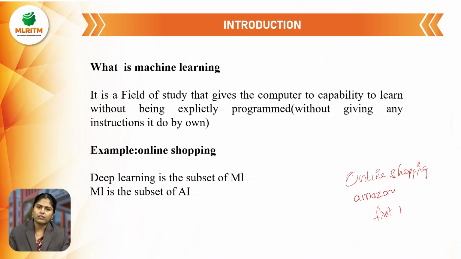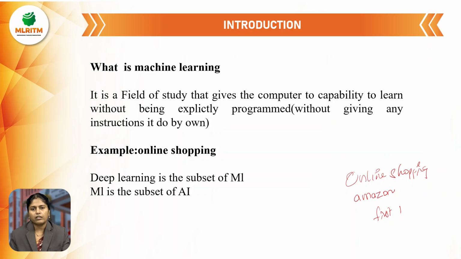In machine learning, we give the instructions only one time. Without giving instructions one more time, it takes them explicitly, on its own. The main definition of explicitly programmed is that without giving any instructions, it does it by itself. The first time you give the instructions, and next time you search for a particular product, it takes the instructions on its own, and the system generates that product.